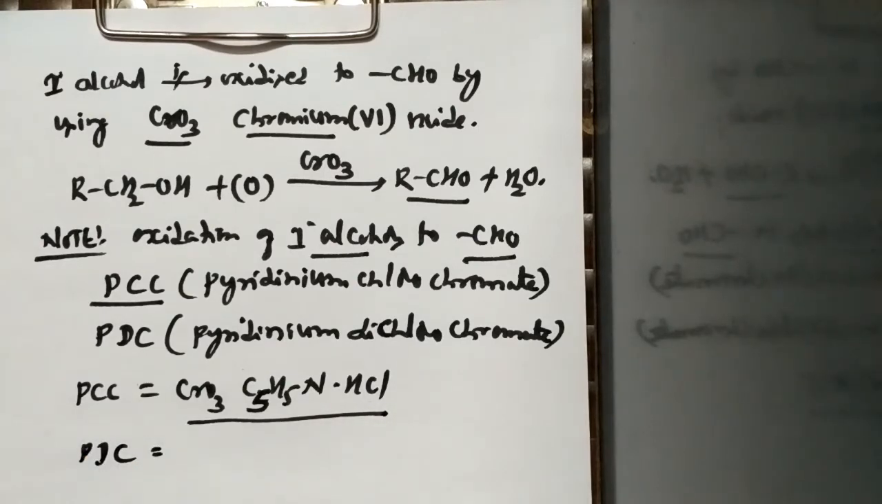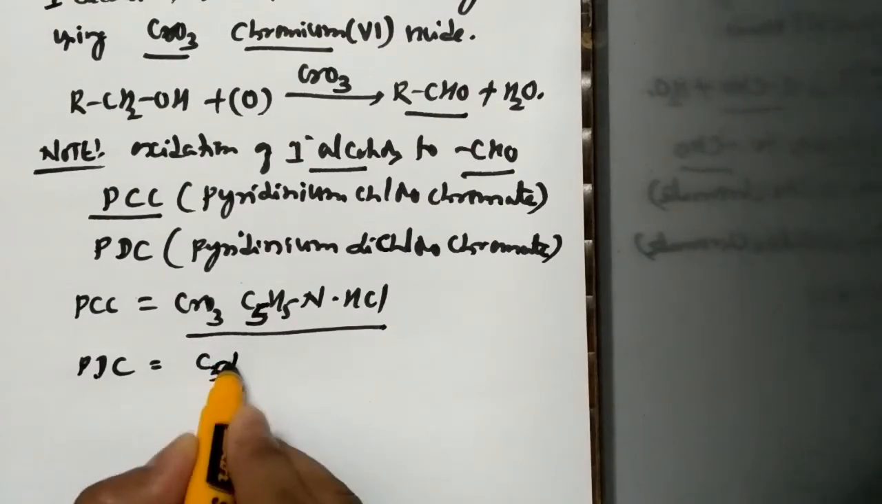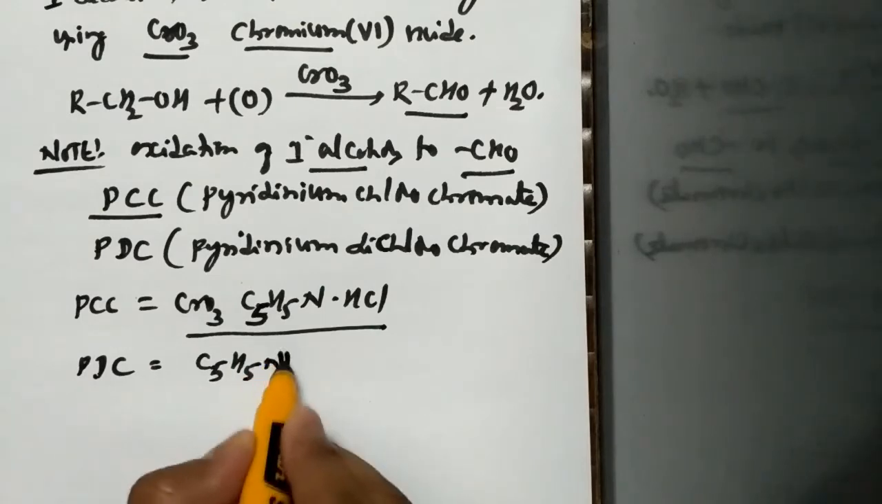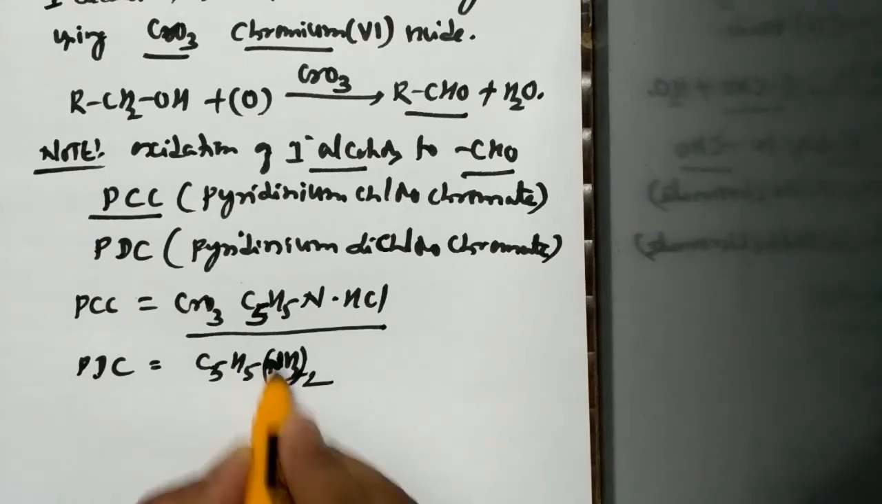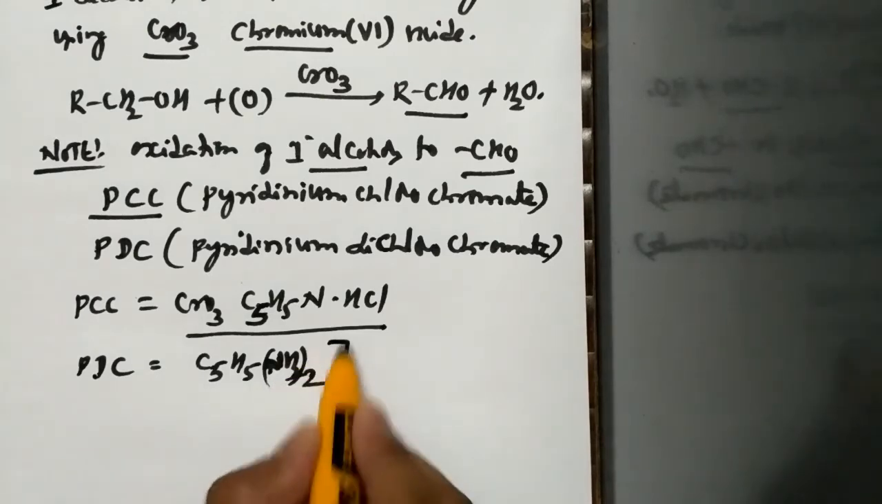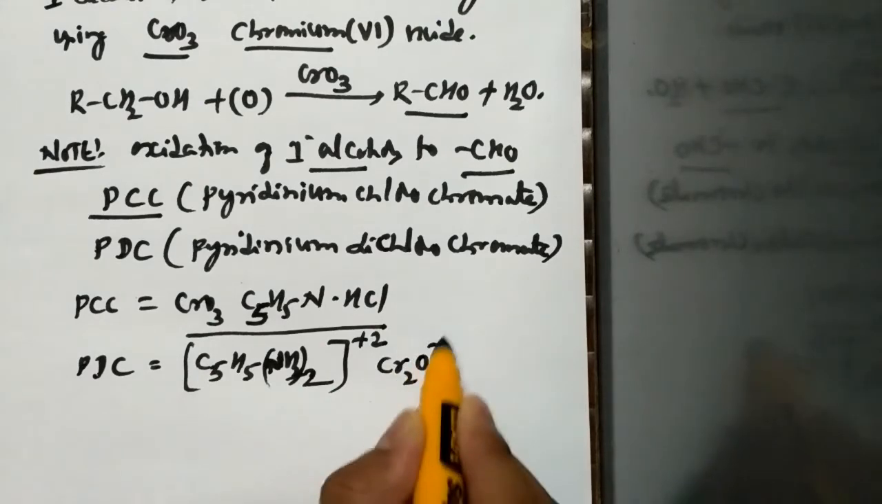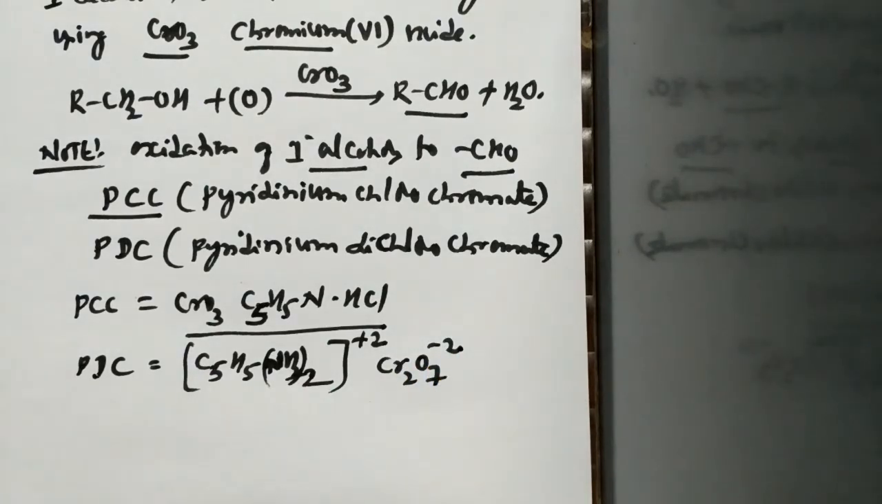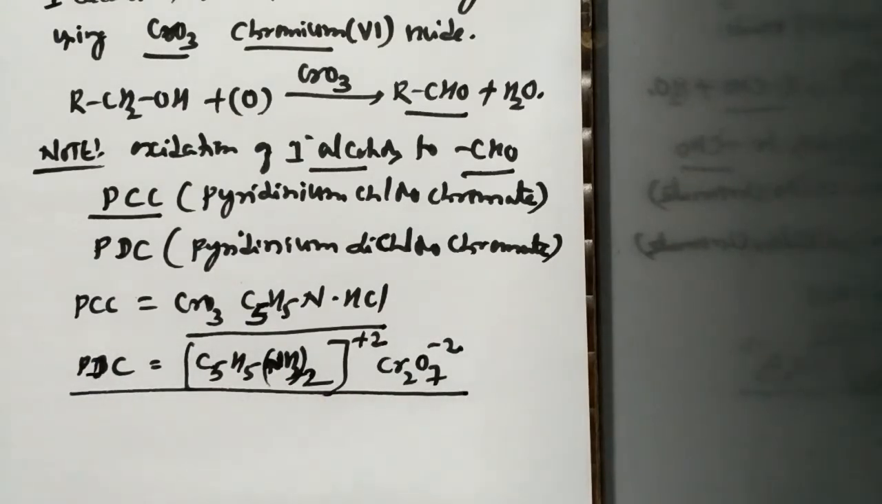Suppose they ask the formula for PDC, pyridinium dichlorochromate. It is given by the formula C5H5NH2, which means combining nitrogen and hydrogen, it is twice. C5H5NH2 with a charge of +2 along with Cr2O7 -2. This is known as pyridinium dichlorochromate. So here NH is completely together, twice. This is the formula for PDC, pyridinium dichlorochromate.